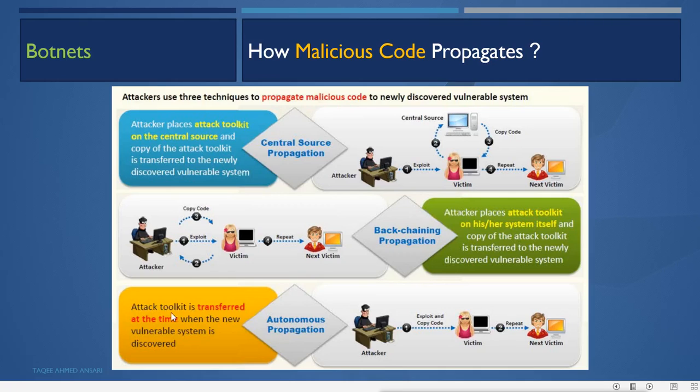Then autonomous propagation. In this, the attack toolkit is transferred at the time when the new vulnerable system is discovered. So first the attacker finds a new system, and it will send the exploitation kit, that means the virus trojan kit, to this victim. Then when the next victim is found, from this victim it will send the code to the next victim. So this is how it spreads the malicious code to different machines.